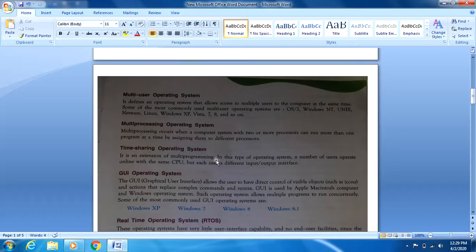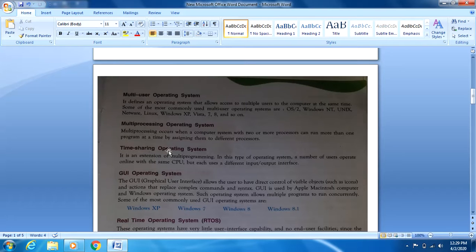Then multi-user operating system, where multiple users can use the computer at the same time. They are known as multi-user operating system. Their examples are Windows XP, 7, 8, which we all are using nowadays. Then multi-processing operating system. Multi-processing operating system means where with one computer system there are two or more processors or CPUs attached, and they are used to process any of the program or any of the task which we are doing.